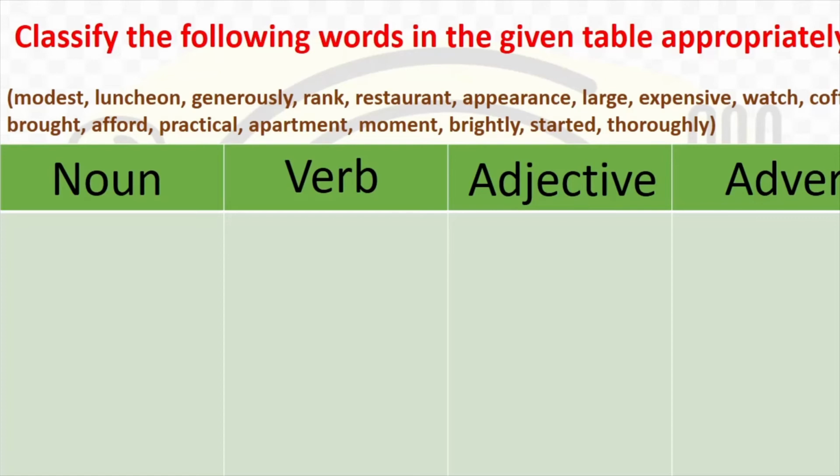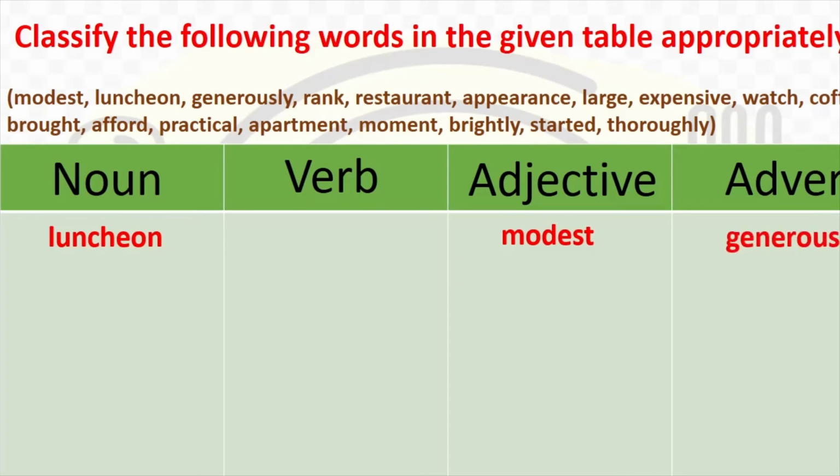So what is modest? Modest is a quality in a person. So it is an adjective. You say he's a modest person. See, he's not very proud. He is modest. The next word, luncheon. What is it? What do you think? Now, these are all parts of speech, isn't it? Noun, verb, adjective, adverb. All these are parts of speech. And we have been doing this since we were in, I think, 4th and 5th standard. So, what is a luncheon? Luncheon is a noun.